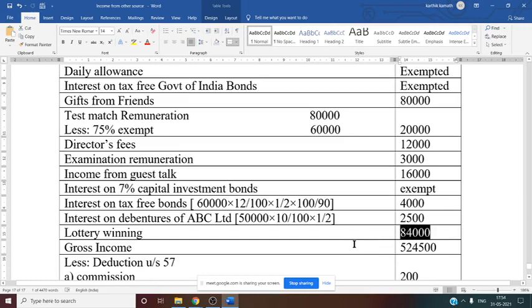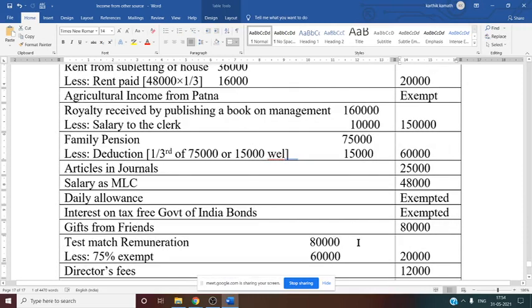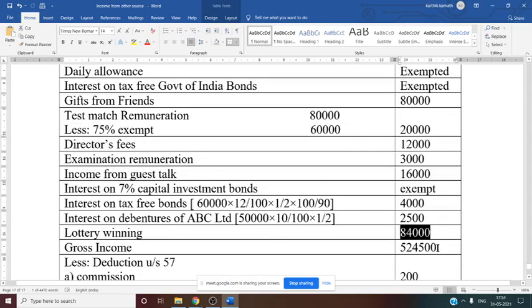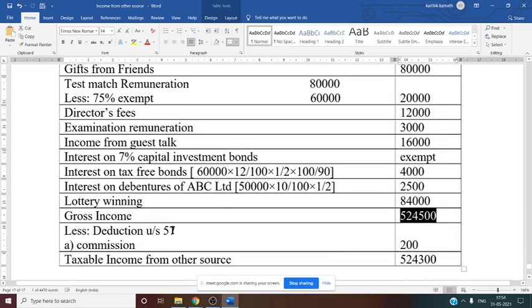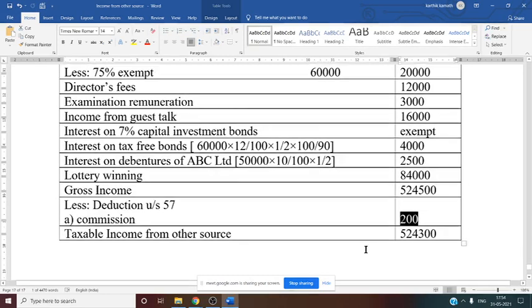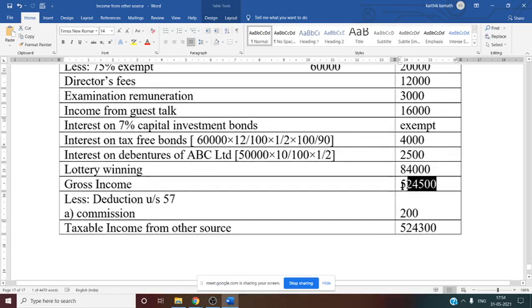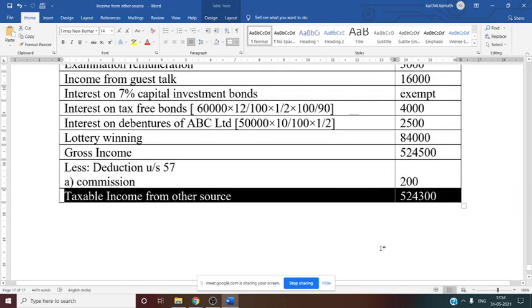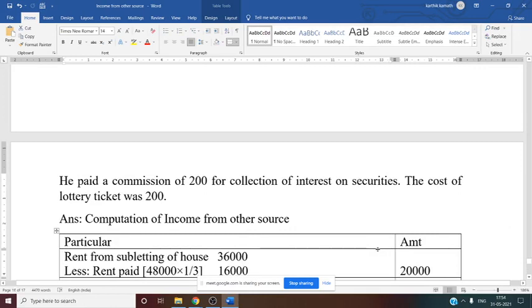Then we want the gross income. Add all the information. All the amounts you total, you will get gross income as 5,24,500. Next comes deduction. Deduction under section 57, only commission. Lottery ticket is not deductible, only commission 200. Taxable income from other source: from the gross income you deduct the deduction of 200 rupees. Final answer 5,24,300. This is the taxable income from other source.